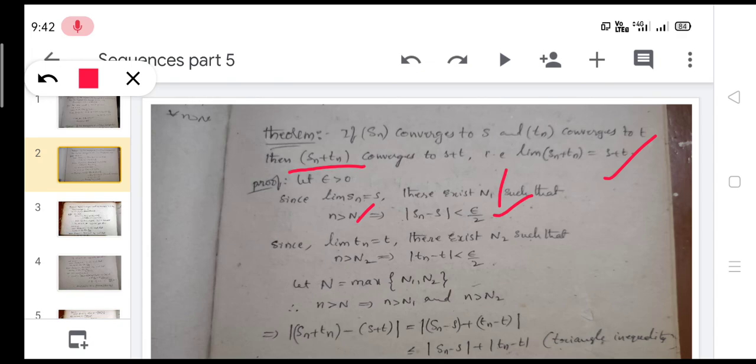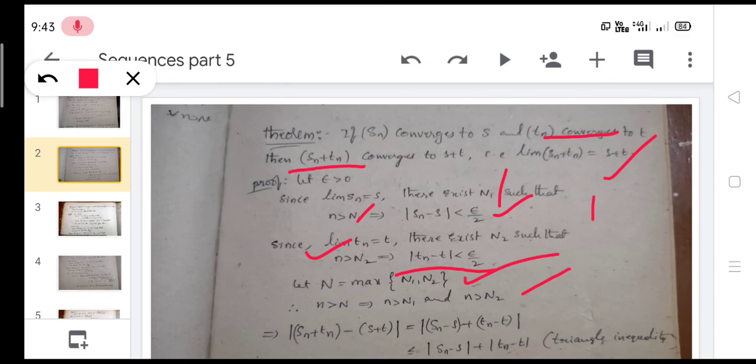And also we have given Tn converges to T. So since limit Tn is equal to T, this is also according to the definition of convergent sequence, there exists N2 such that n greater than N2, this implies modulus of Tn minus T less than epsilon by 2. Here let N be the maximum of N1 and N2, therefore n greater than capital N implies n greater than capital N1 and n greater than capital N2.